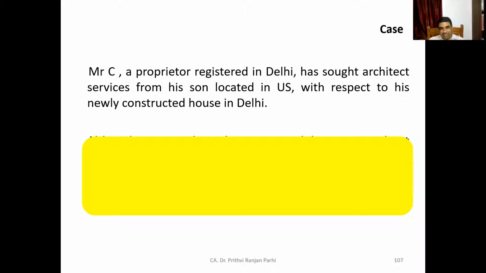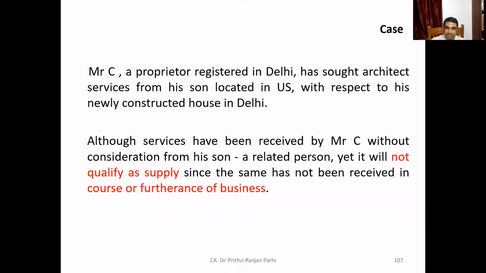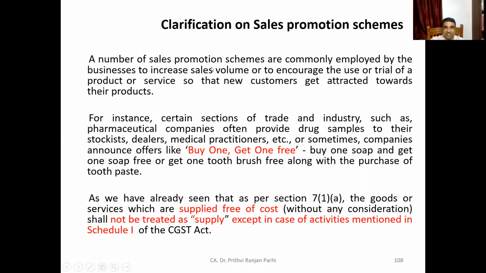So whether it will be treated as supply, it's not for business. No, sir. You're right. It will not qualify as supply since the same has not been received in the course of furtherance of business. Okay, I think these concepts are clear.